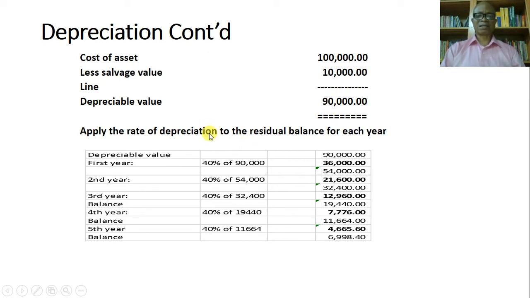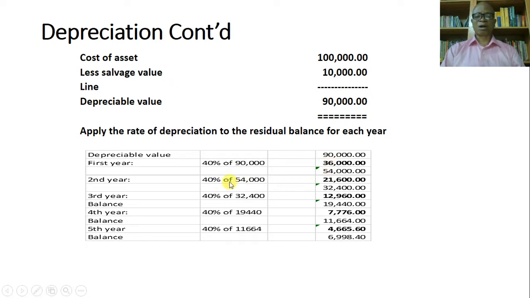Now let's look at what the picture will give us. So depreciation value 90,000 multiplied by 40%. That's what you have now. 40%, that's the depreciation rate. 40% is 36,000. So deduct this, you have 54.